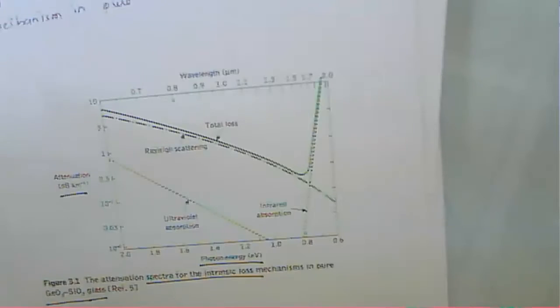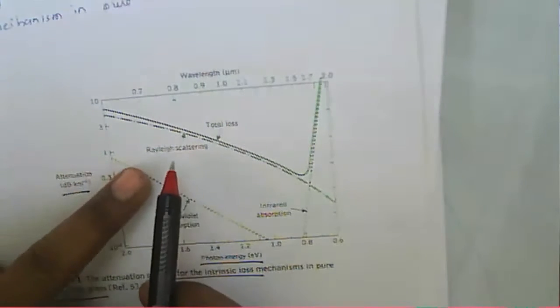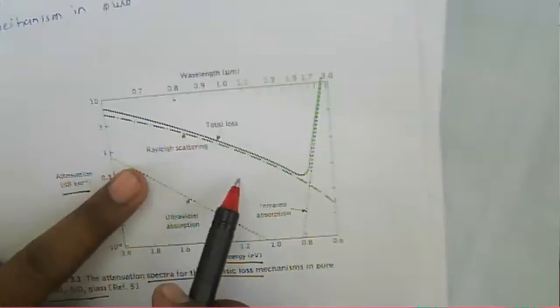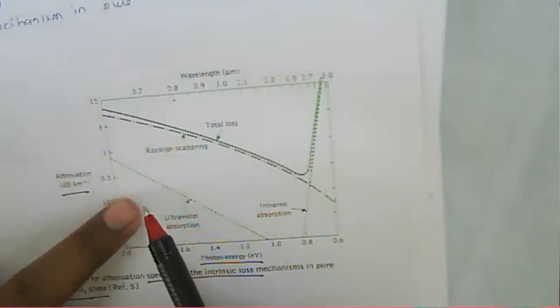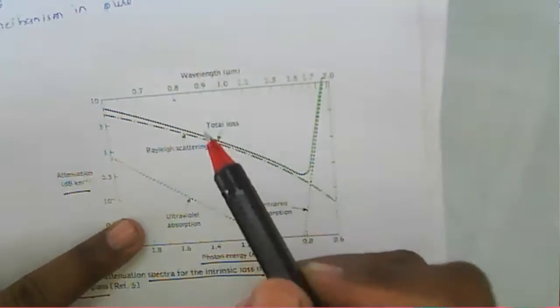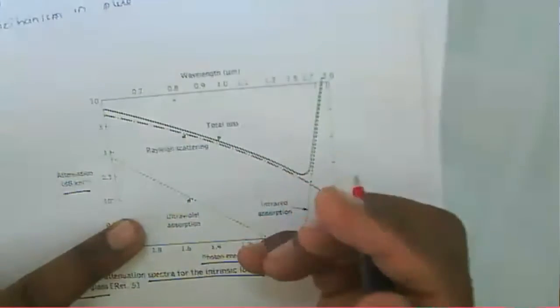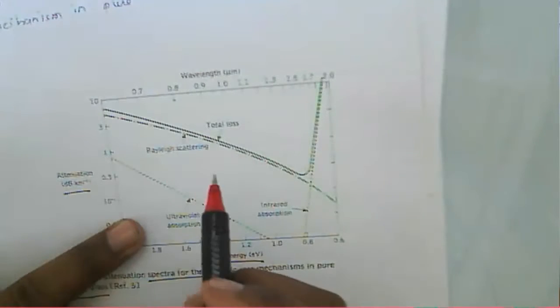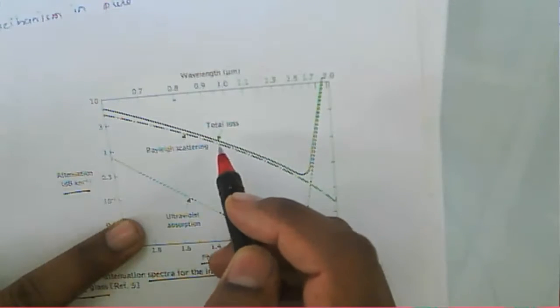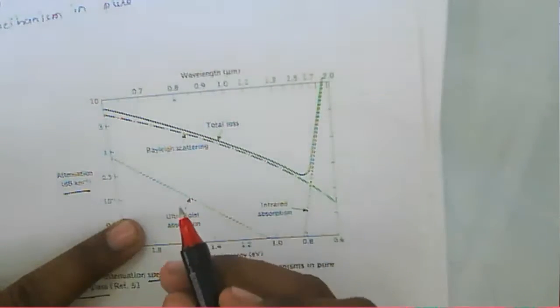In the case of a single mode fiber, there are limitations on operating power. If we use a multimode fiber, then those limitations can be reduced. In the case of a single mode fiber, there may be scattering losses, and absorption and attenuation will be more. But in the case of a multimode fiber, we can minimize the scattering and the loss.